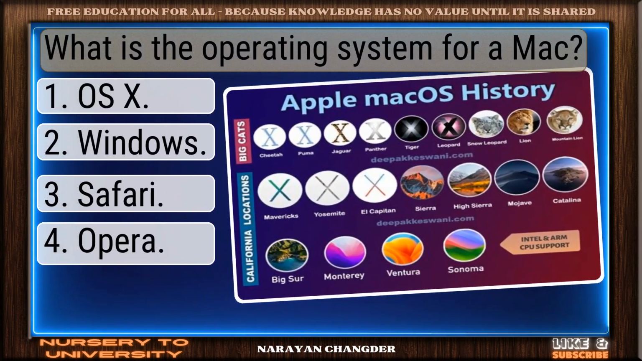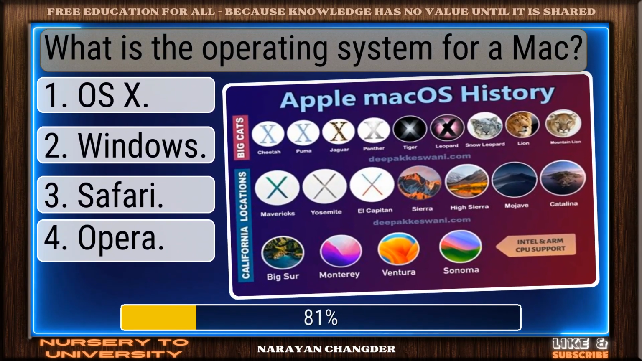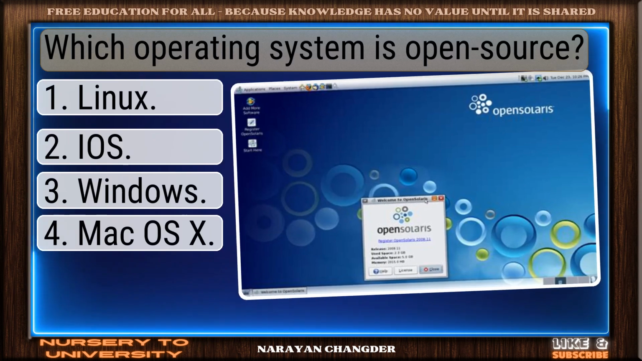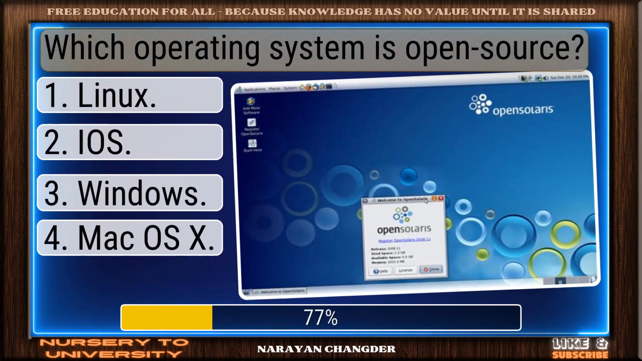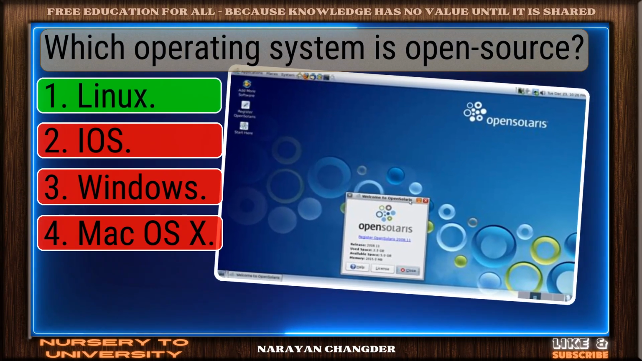Question number 25. What is the operating system for a Mac? Good job. Your answer, OS X, works well here. Question number 26. Which operating system is open source? Good thinking. Linux is the right answer.